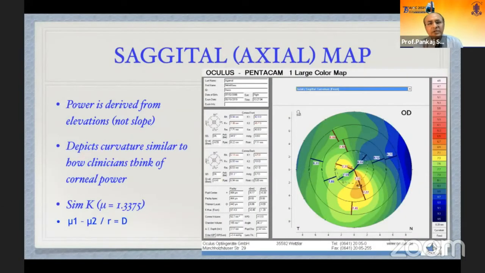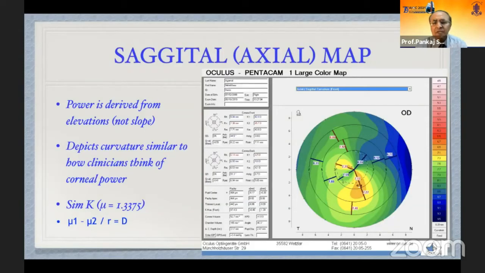Now coming to the maps, the axial map is similar to what we get in a topograph, in which we use this equation: the refractive index of the first minus the second surface, divided by the radius of curvature.